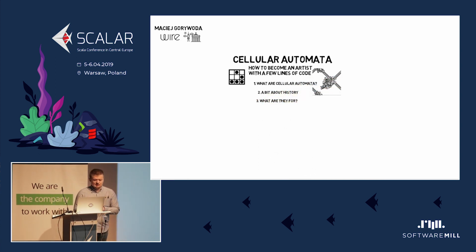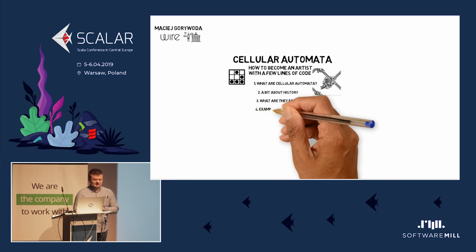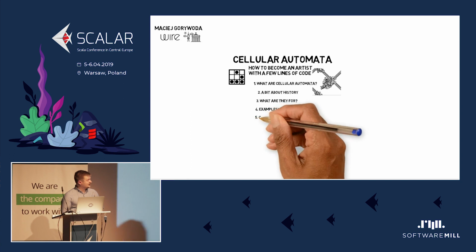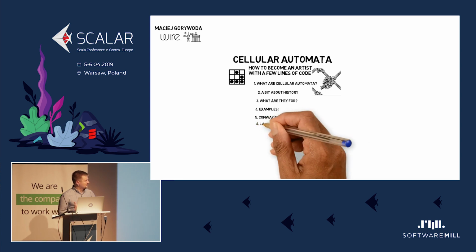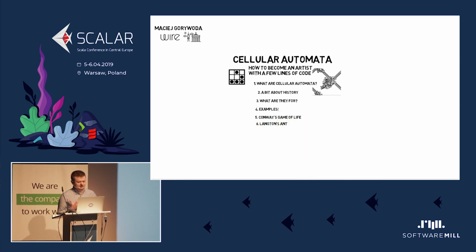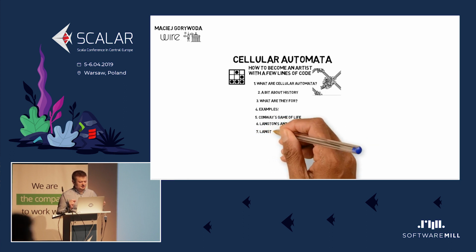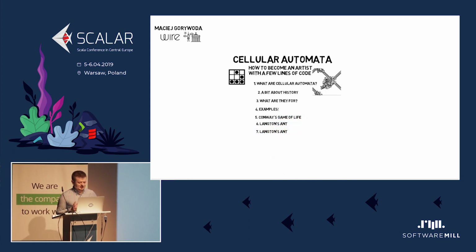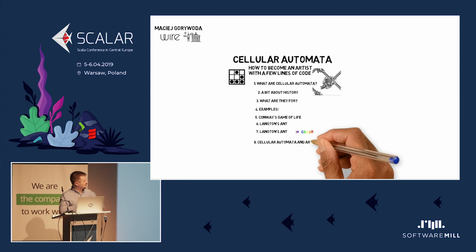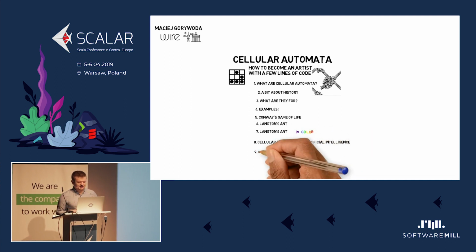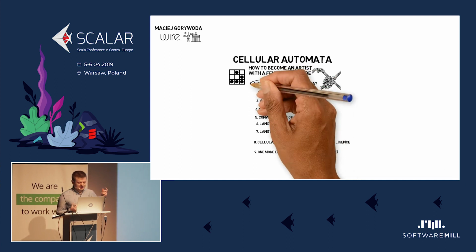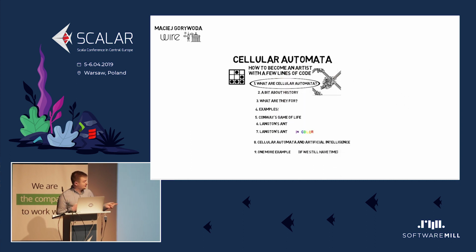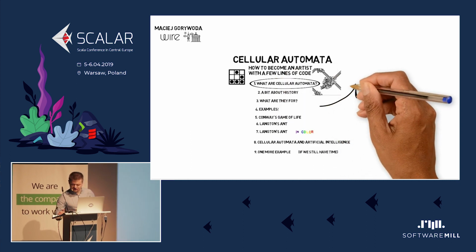We will talk, for a moment, about what cellular automata are. We will talk a bit about their history and what they are for, what the real applications are. There will be some examples. Game of Life is the most popular cellular automaton, and also Langton's Ant, which I will try to give you with a small twist that will look a bit better. The ants will be in color because one way to use automata is to generate patterns and some kind of art. Then I would like to talk for a moment about how cellular automata are connected to artificial intelligence. And there's one more example, but we probably won't have that much time.